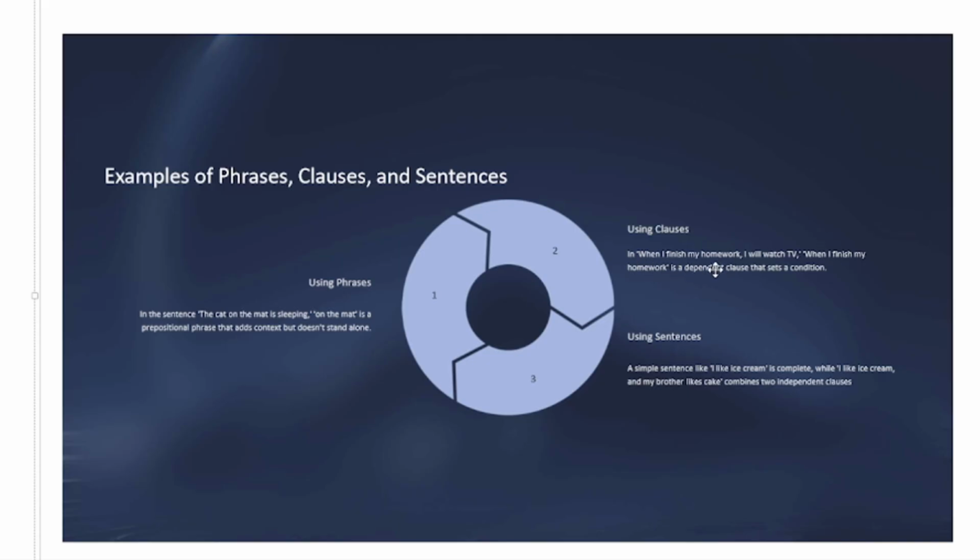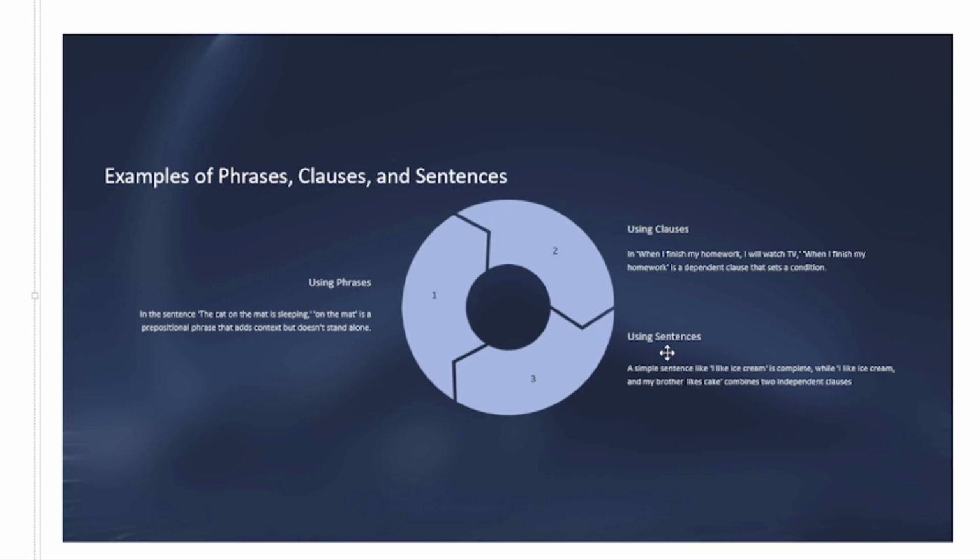When I finish my homework, it is a dependent clause. It sets the condition for the sentence to be completed. All right, it needs an independent clause. When I finish my homework, I'll watch TV. Here, I'll watch TV is an independent clause which can stand alone and provide a complete meaning. But when I finish my homework is an incomplete thought.